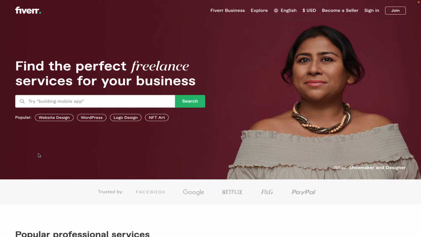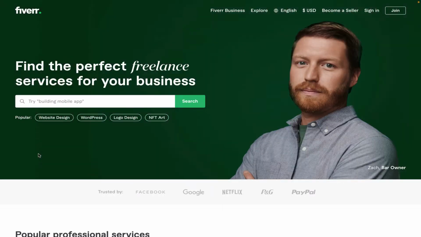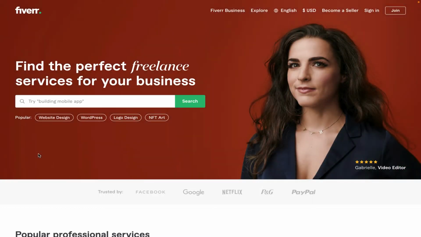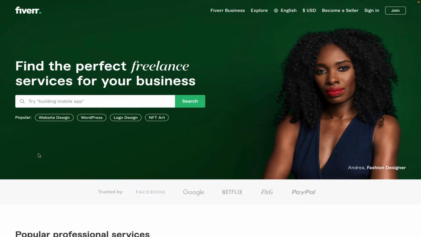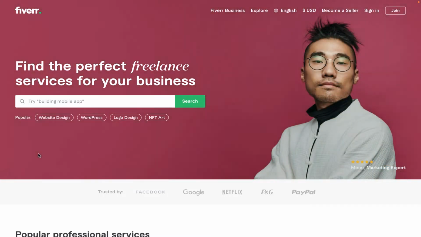Fiverr allows you to see what's going on in the gig economy, what people are paying for. This gives you an idea what you can offer as a freelancer, but also software with a service, SWAS. You can be looking at an opportunity to build something either in Bubble or with Uscreen, the list goes on, but also people can be using your affiliate code as well if they decide to work with you.